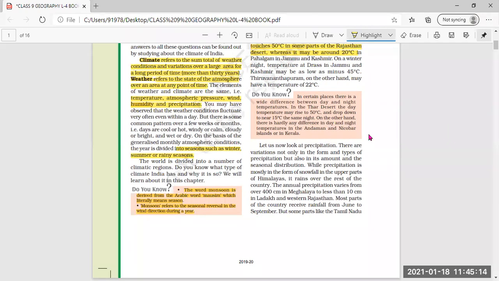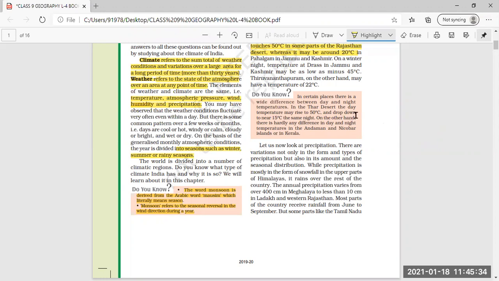In certain places there is a wide difference between day and night temperatures. The day can be very hot and the night very cold.